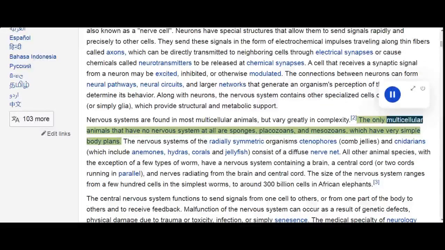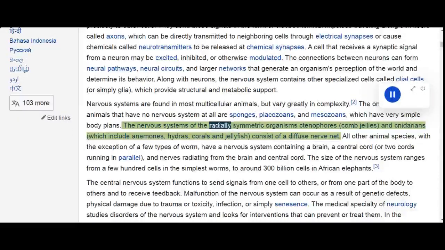Nervous systems are found in most multicellular animals, but vary greatly in complexity. The only multicellular animals that have no nervous system at all are sponges, placozoans, and mesozoans, which have very simple body plans. The nervous systems of the radially symmetric organisms ctenophores, comb jellies, and cnidarians, which include anemones, hydras, corals, and jellyfish, consist of a diffuse nerve net.